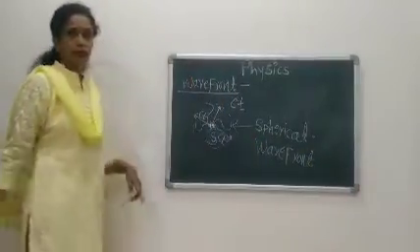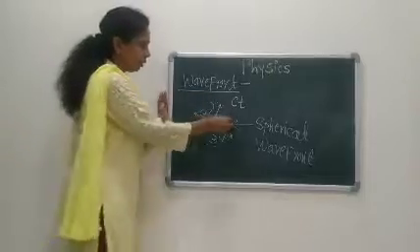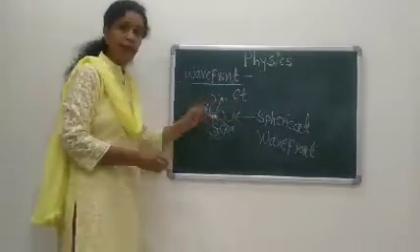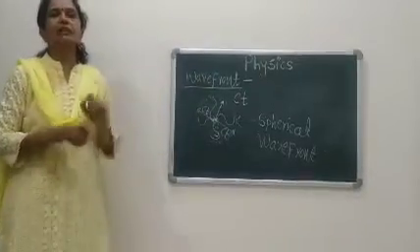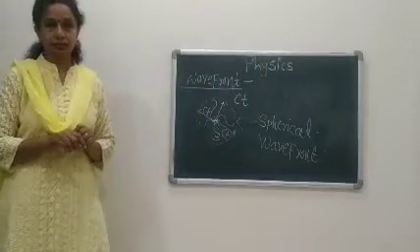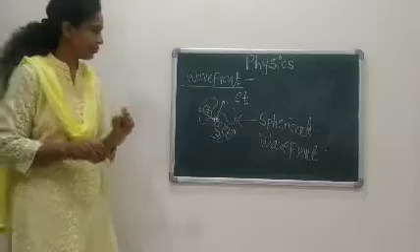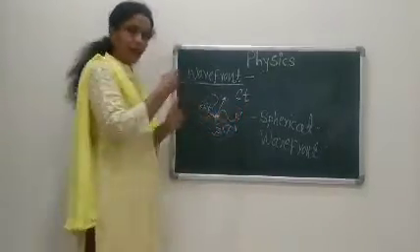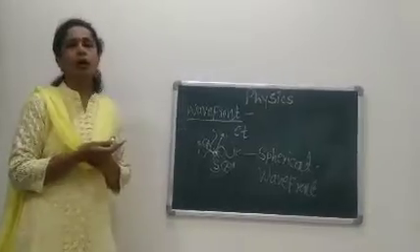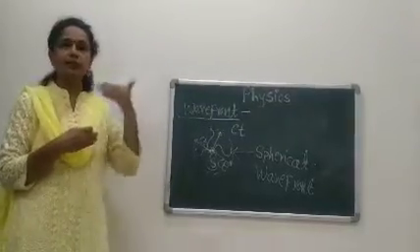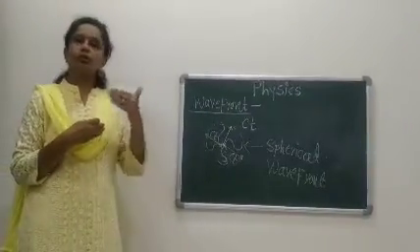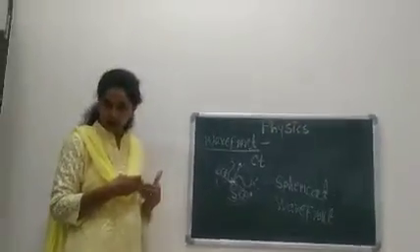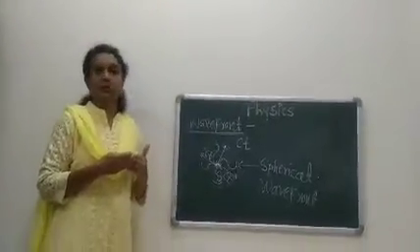Therefore, what is the wave front? Wave front is nothing but a locus of all the points of medium at which the waves reach simultaneously at the same phase. प्रत्येकाचा जो काही फेज असेल तो सुद्धा काय असणार आहे, सेम असणार आहे. Waves are in phase or out of phase. In phase means crest over crest and trough over trough असेल, and out of phase means trough over crest or crest over trough असणार आहे.